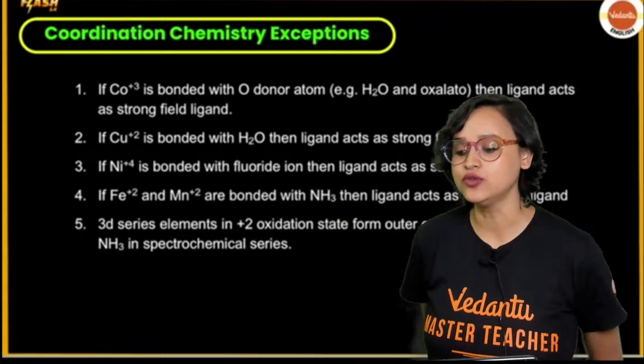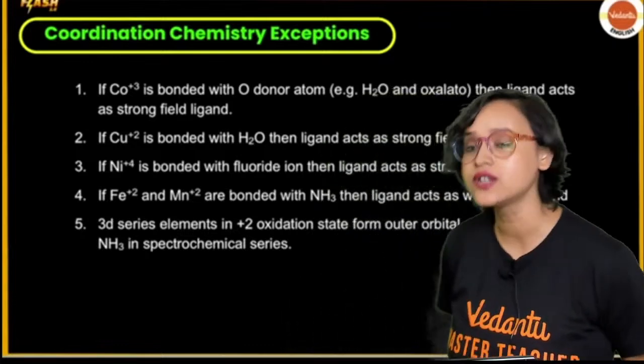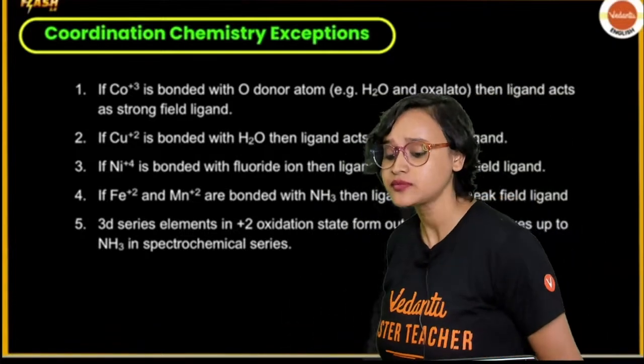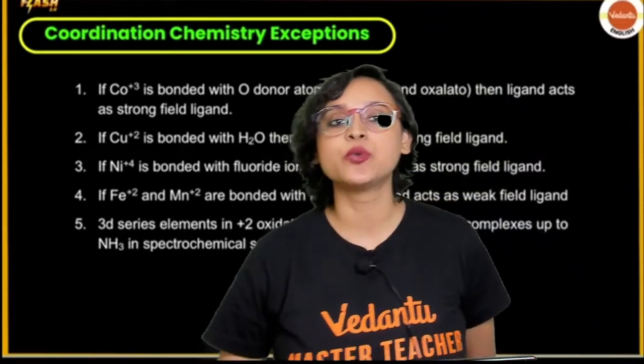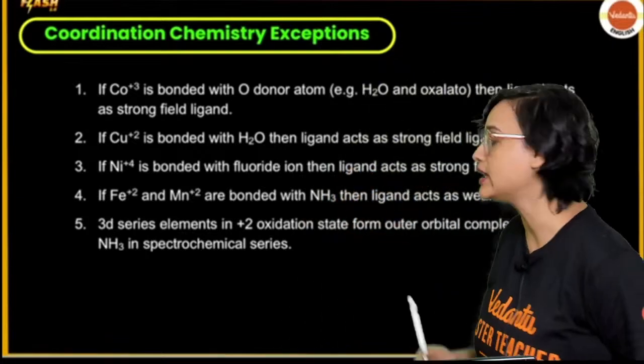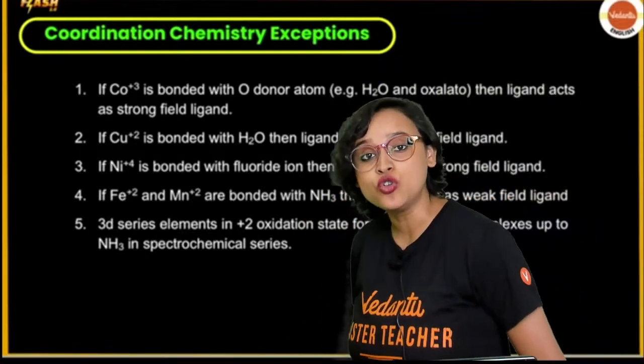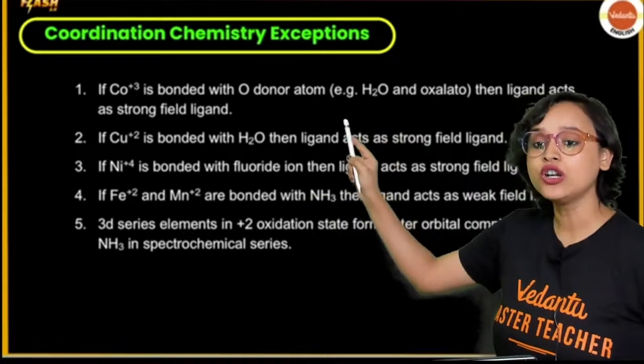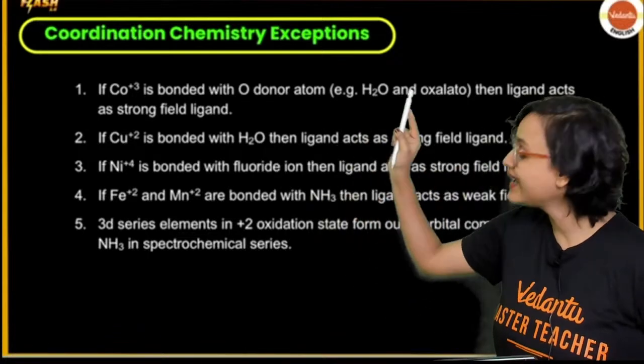As I was telling you, Co3+, that means cobalt when it is a trivalent atom, and when it is bonded with an oxygen donor atom, for example oxalato, that is C2O4, or H2O. In case of H2O, the only donor site you have here is oxygen.